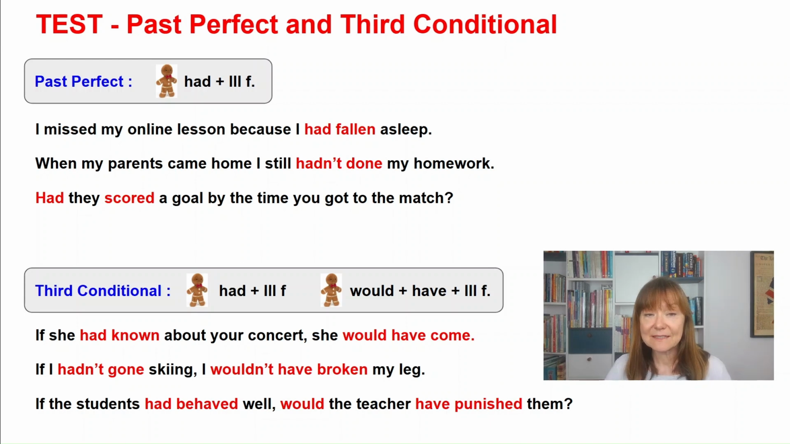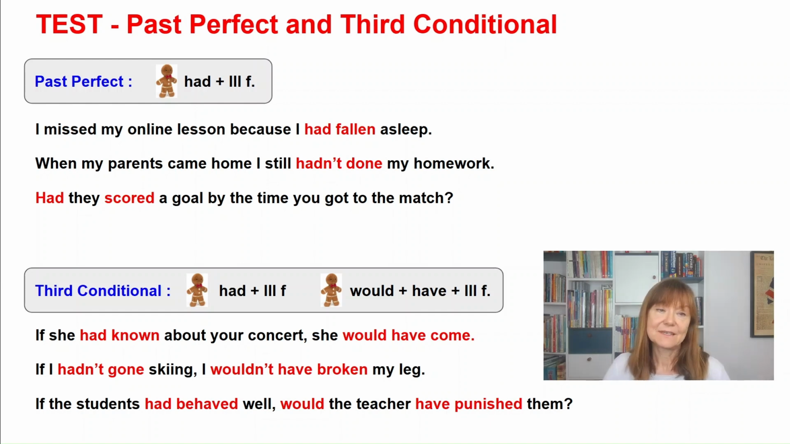I missed my online lesson because I had fallen asleep. In this sentence, we know that first I fell asleep and that's why I didn't have my lesson. Okay? Obviously, we might have a negative sentence there, like this one here. When my parents came home, I still hadn't done my homework. So had with not, it's hadn't, and then the third form again.